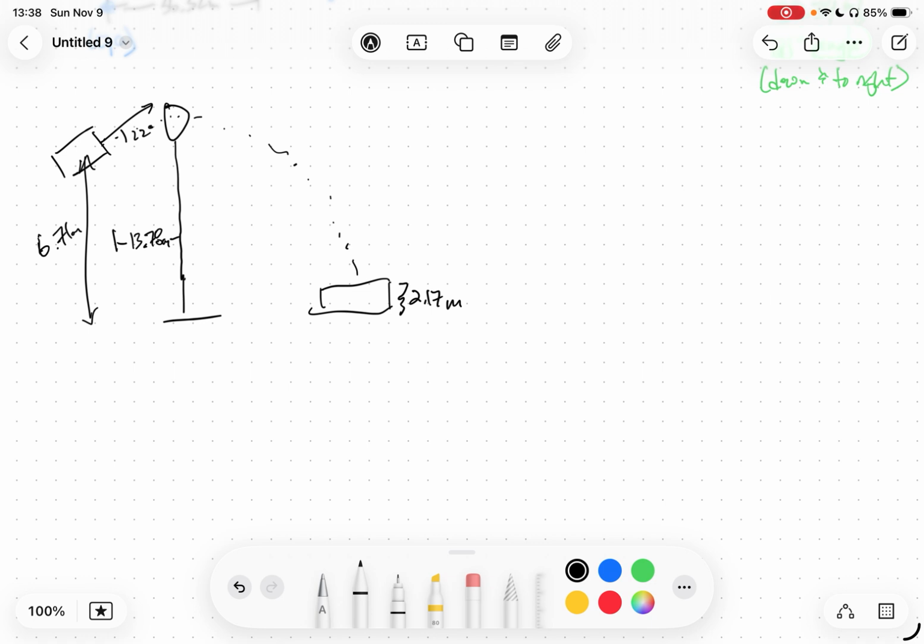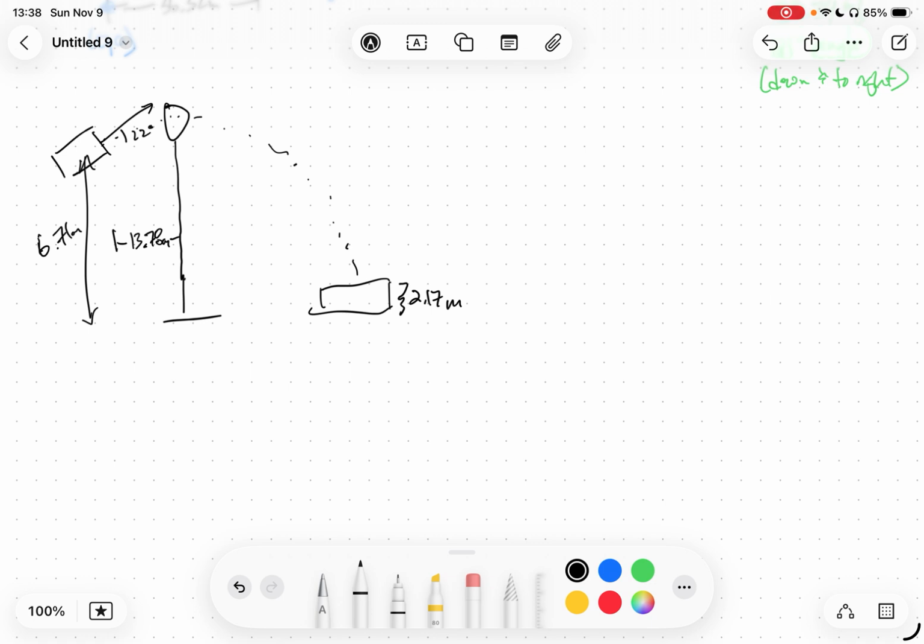And we have three questions here. One is, where do we put the ring of fire vertically? The second is, how high off the ground will Mr. Brigar be at the highest point of his arc? That's not one that we solved in the lab, but it's something we can do. And the third thing is, if the pool of freezing cold water has a rim that is 2.17 meters above the ground, how far away from the cannon's base should it be placed so Mr. Brigar lands in the middle?